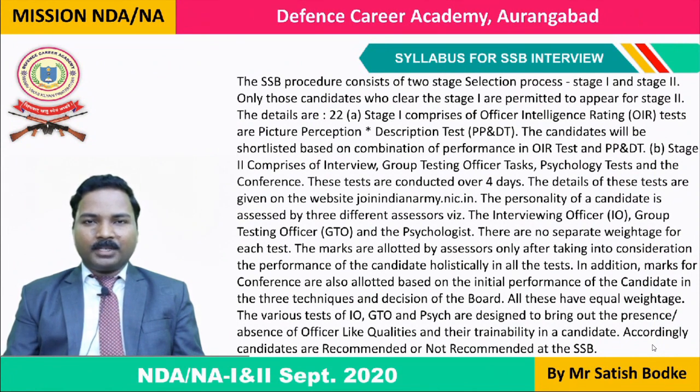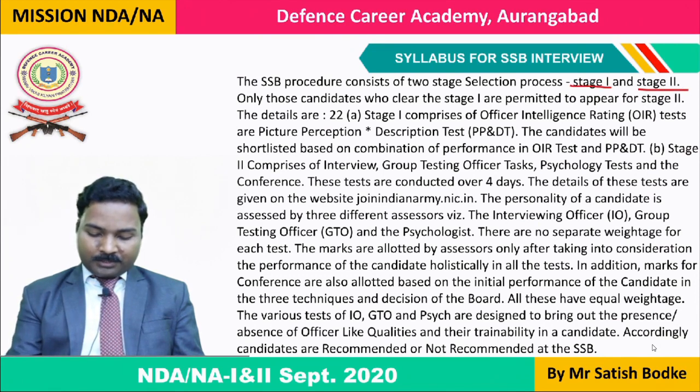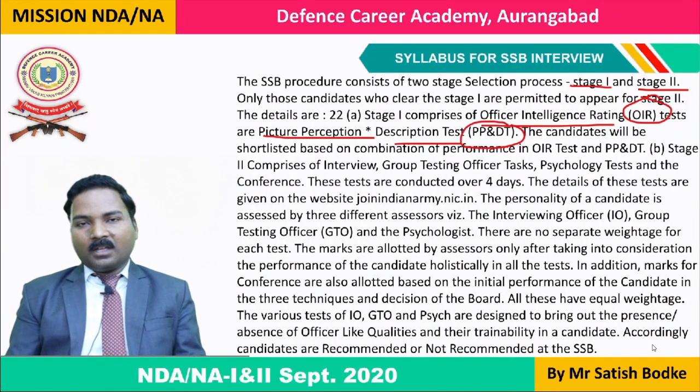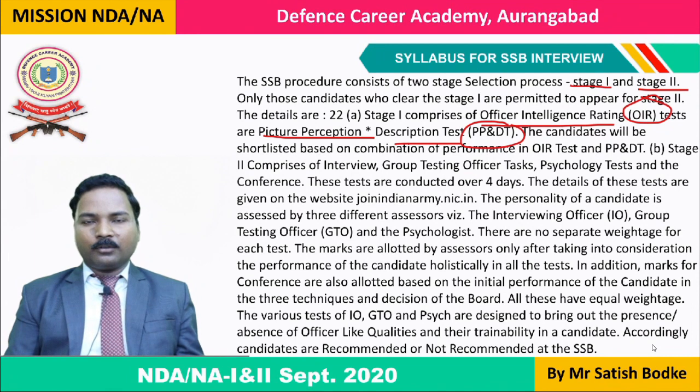It's known as SSB interview process. It's a 5-day process, and in this process there are two stages, stage 1 and stage 2. In stage 1 we have OIR. OIR stands for Officer Intelligence Rating, and PPDT is also a test which is the personality test, which includes picture perception. Okay, you are given a picture. In order to understand that picture, what idea that picture creates in your mind, what your understanding and interpretation of that picture is, how you express your thoughts about that picture, you will have to explain all those things in the form of a paragraph.